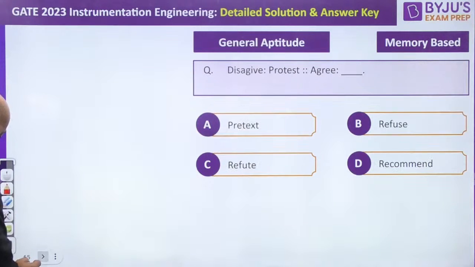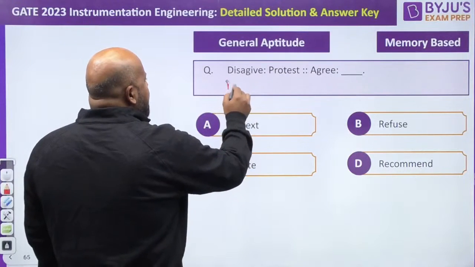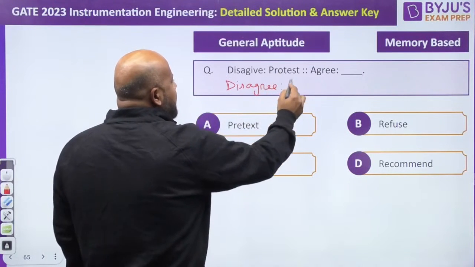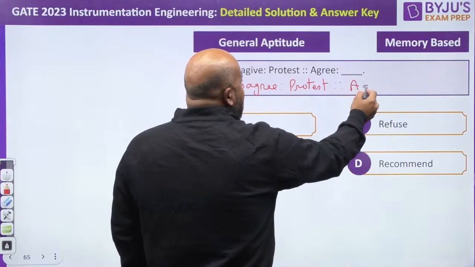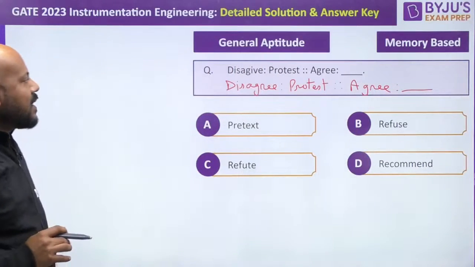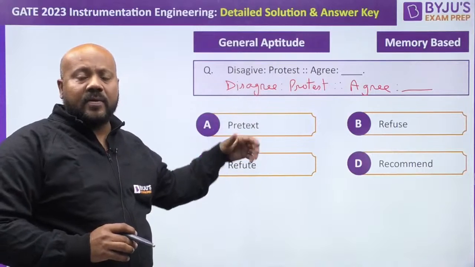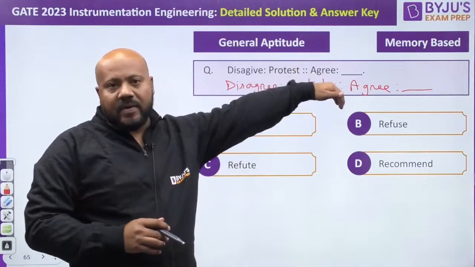This is actually disagree. This is disagree. Okay, typographical mistake. It happens when we do it in a faster manner. This is agree. And you have to find the word which is closely related to the meaning. Now, if you see the relation between disagree and protest, if you disagree with someone, you will protest against him or her. Yes or no? This was the relation. Now, if you agree with someone, what you will do?